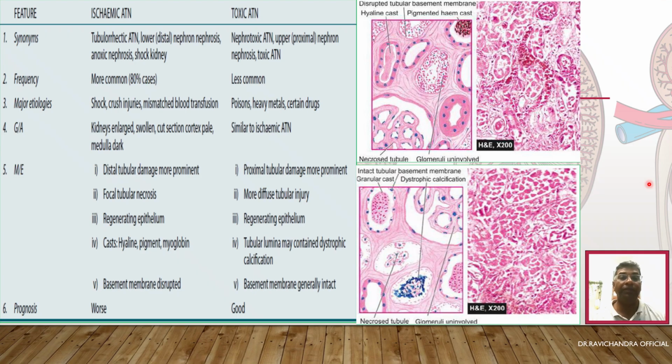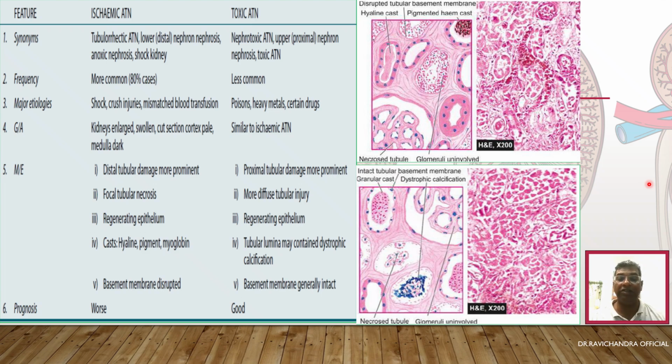In a simple way, ischemic acute tubular necrosis is tubulorrhectic or lower nephron nephrosis, and because of the anoxia, anoxic nephrosis or shock kidney. It is more common, with pale cortex and dark medulla, distal tubular damage more prominent, and focal tubular necrosis. The basement membrane will be disrupted in ischemic acute tubular necrosis.